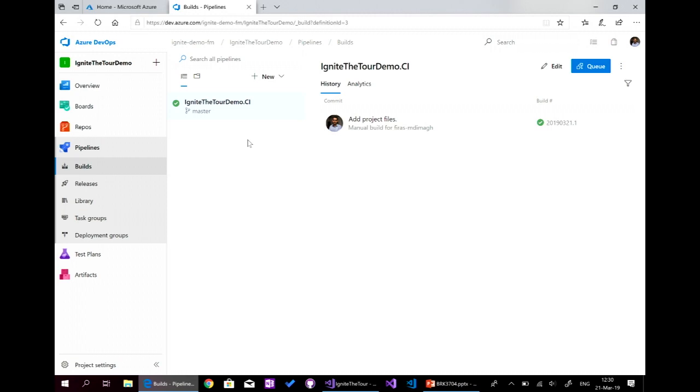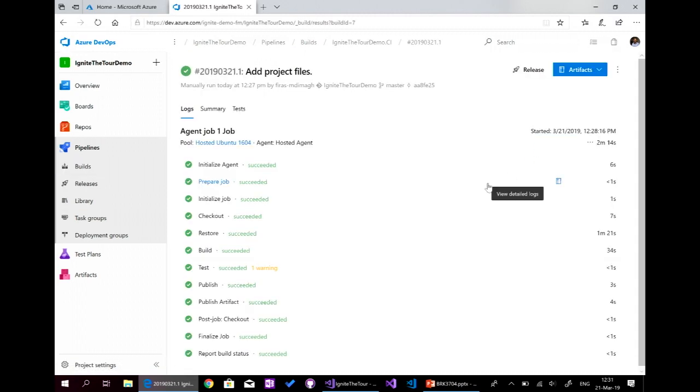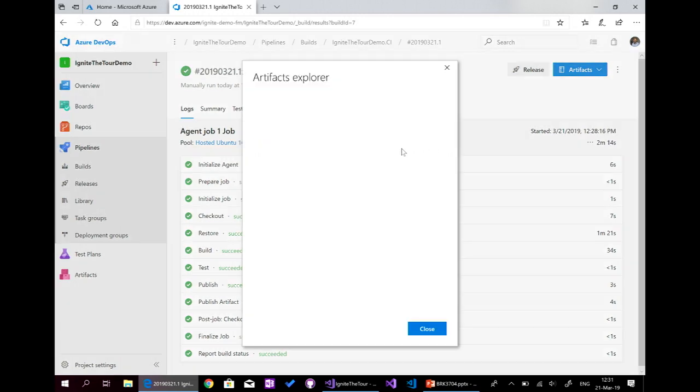Welcome. So here, it's done. It's green, and we can check our artifact, which we call the drop here, and we have this folder, and we have this zip file. This zip file, we can get it and deploy it in any server, even manually.